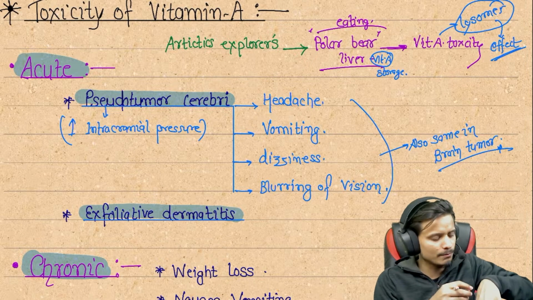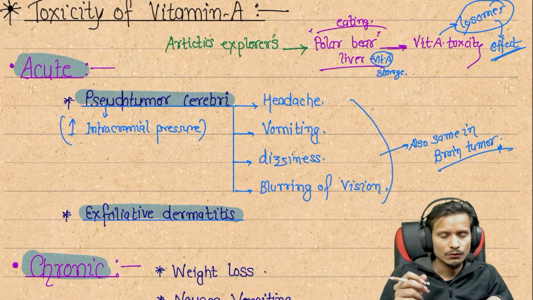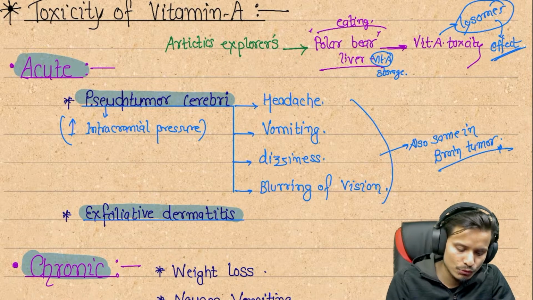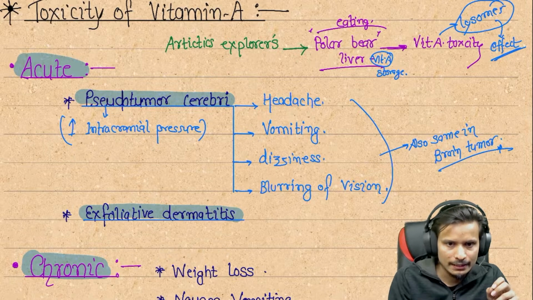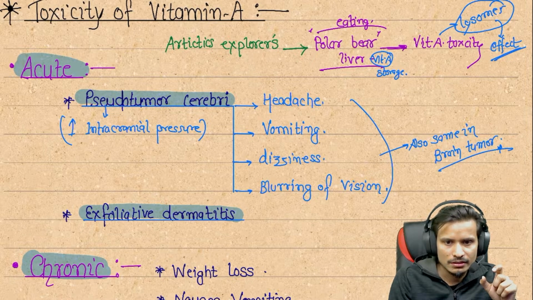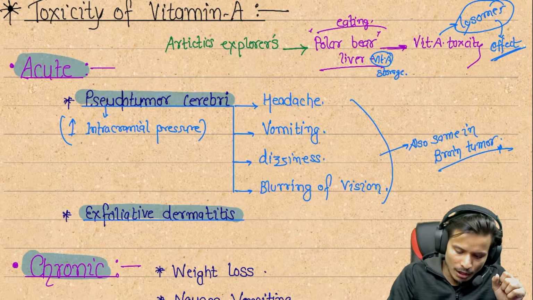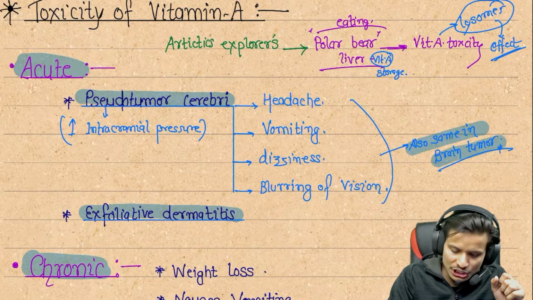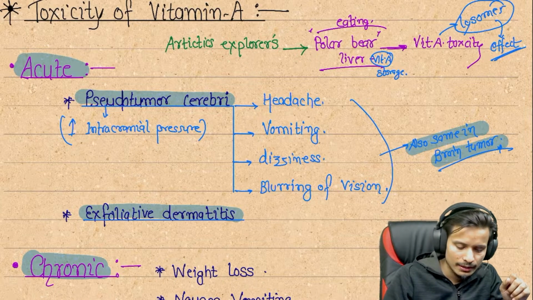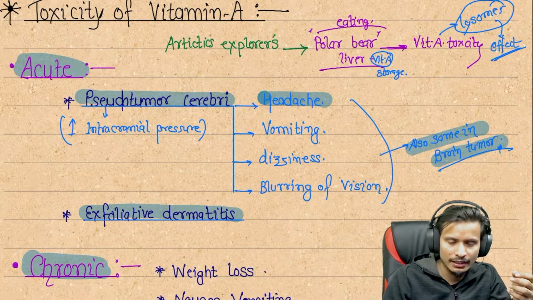Exfoliating dermatitis is simply the scaling or peeling of the skin from the dermis level. Next, pseudotumor cerebri is a group of symptoms that resemble a brain tumor. What is it? Headache. There is a headache in the patient.